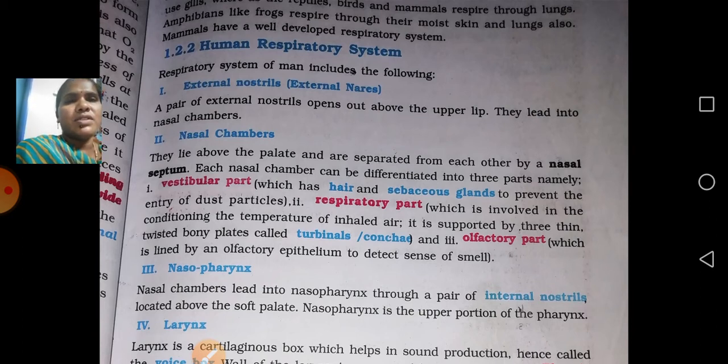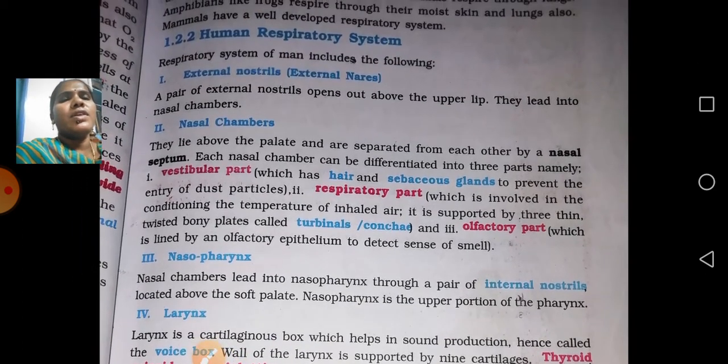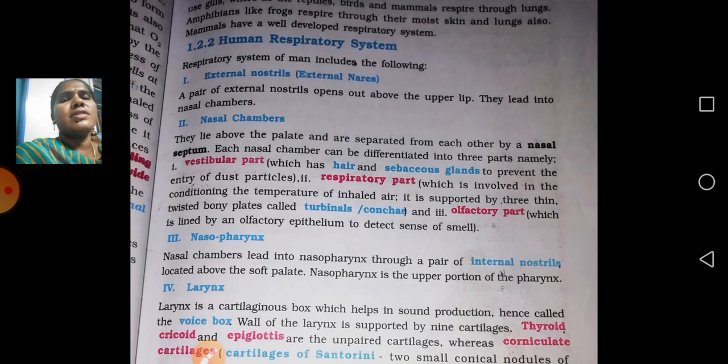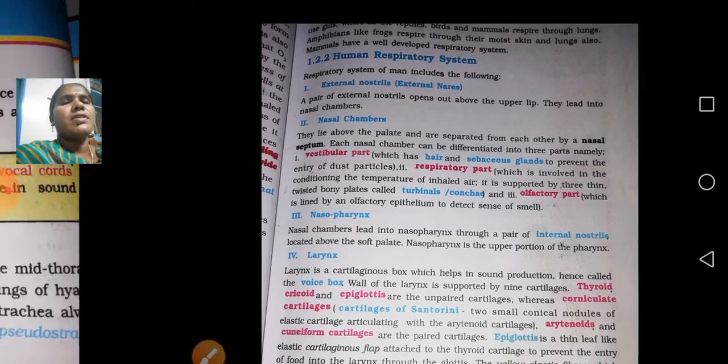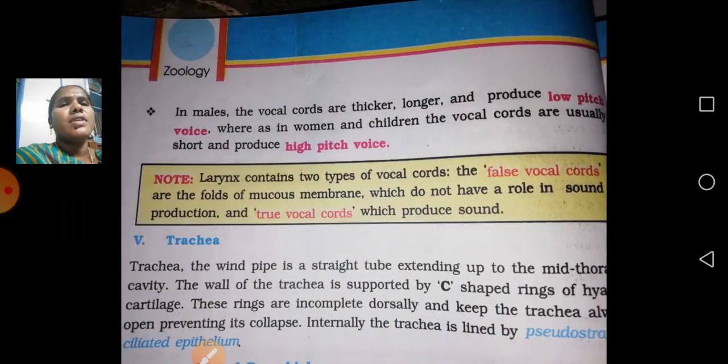If BiPC students get a question on the normal structure of the respiratory system, they have to try it. So for those people, I have given this content. You have to be able to draw, recognize and write the functions of the respiratory system. It's clear? Okay.